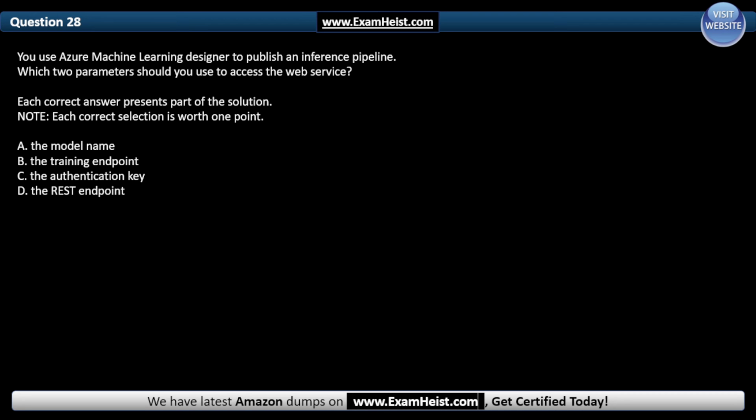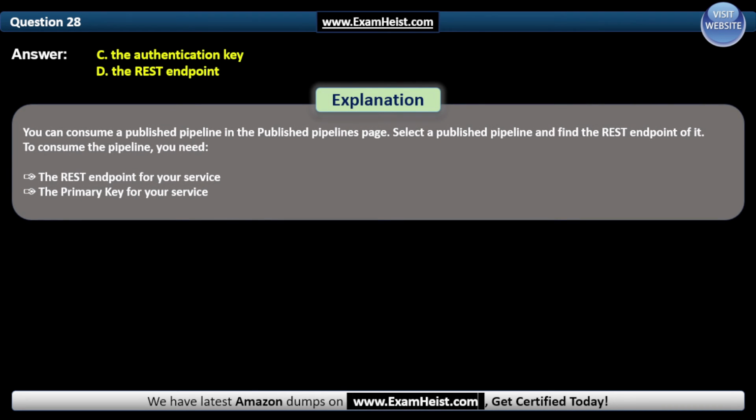And the correct answers are C, the authentication key, and D, the REST endpoint. You can consume a published pipeline in the published pipelines page. Select a published pipeline and find the REST endpoint of it. To consume the pipeline, you need the REST endpoint for your service and the primary key for your service.